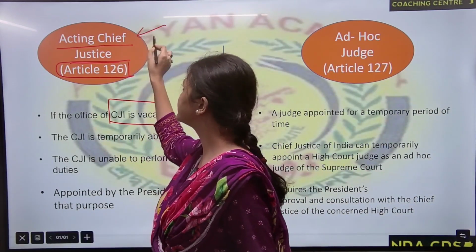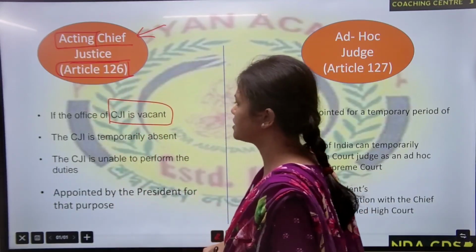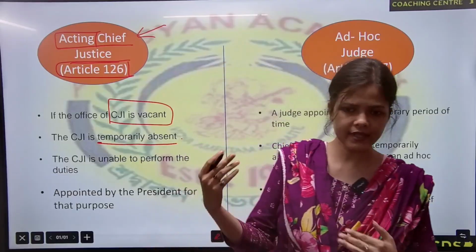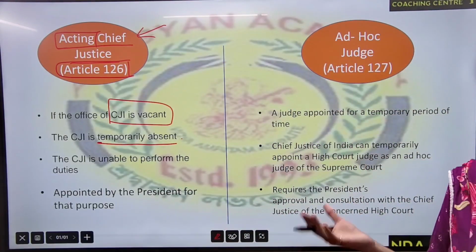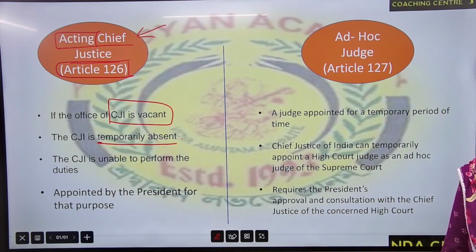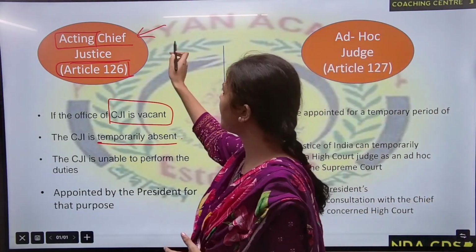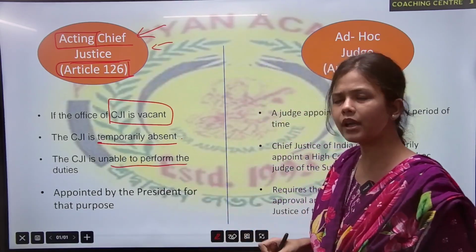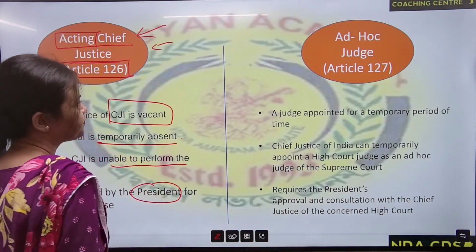Then comes this role of acting Chief Justice. The name says it, acting Chief Justice. Also, if the CJI is temporarily absent, for example, the CJI is ill, or is out of India for some reason, or has taken a vacation, in those cases there will be an acting Chief Justice. The CJI is unable to perform his duty, and this acting Chief Justice will be appointed by the President.